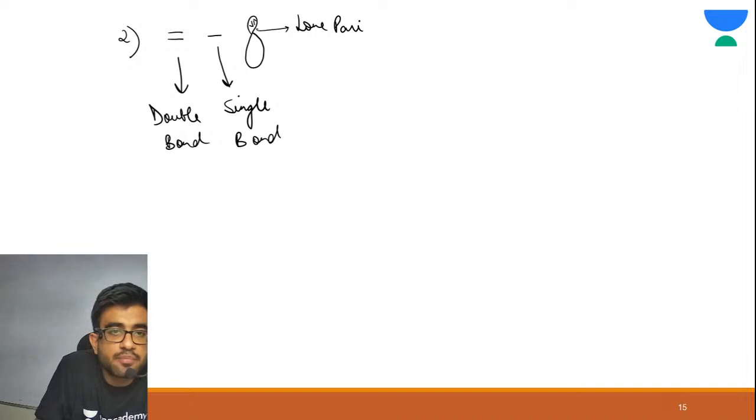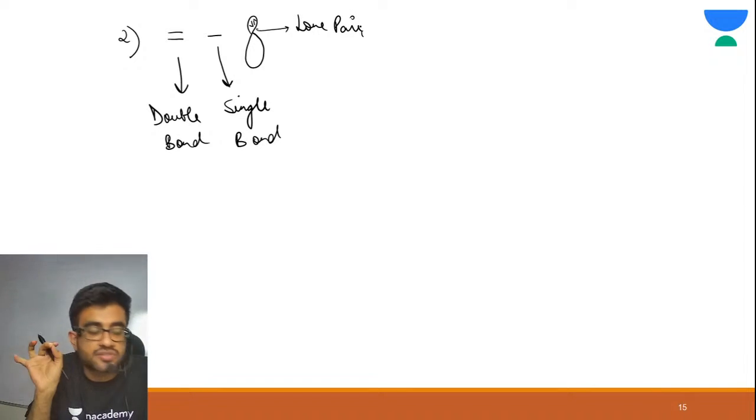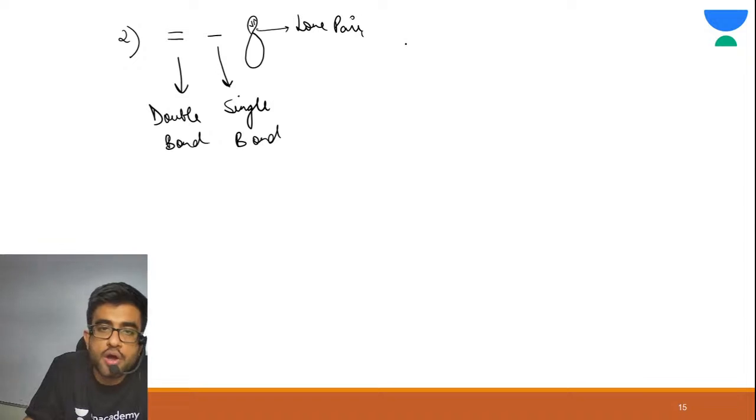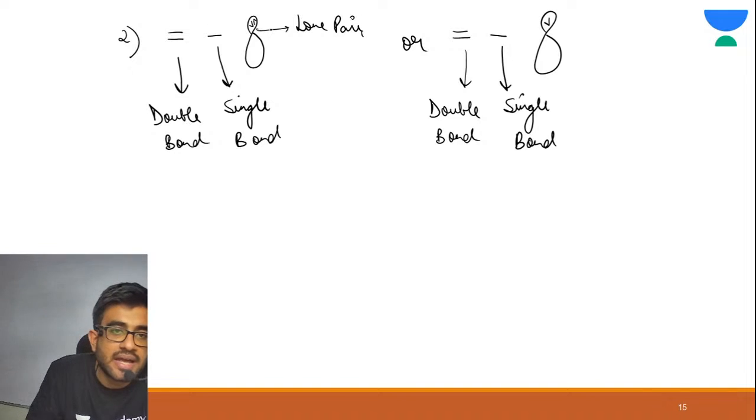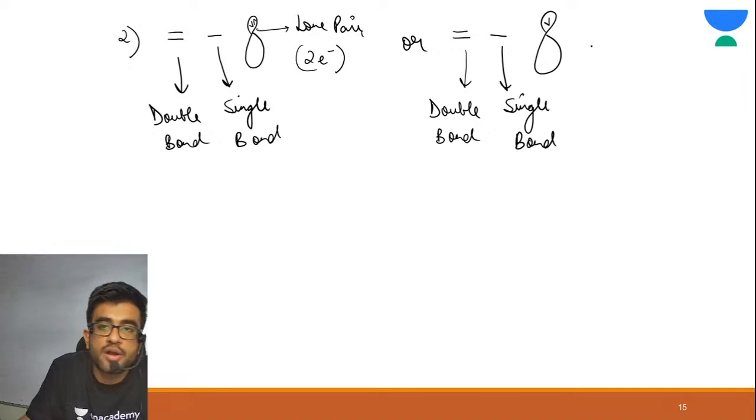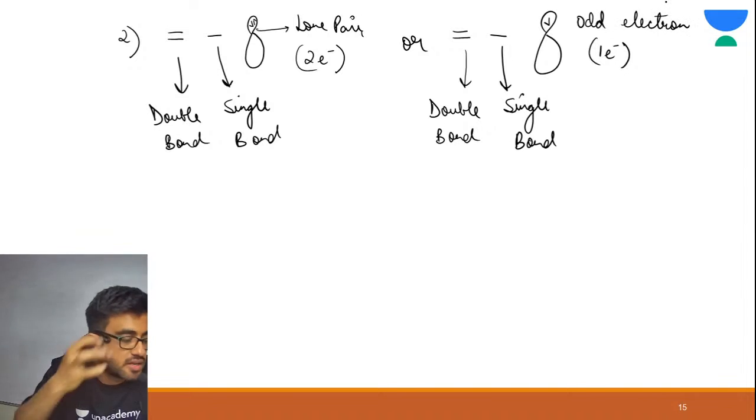So the next type of system is double bond, single bond, lone pair, or double bond, single bond. Let me explain. Double bond, single bond, and this has only one electron. See, in the first case there were two electrons. The complete lone pair was present, two electrons. Here only one electron is present. That one electron is known as odd electron. If this type of system is present, then we say resonance is possible.